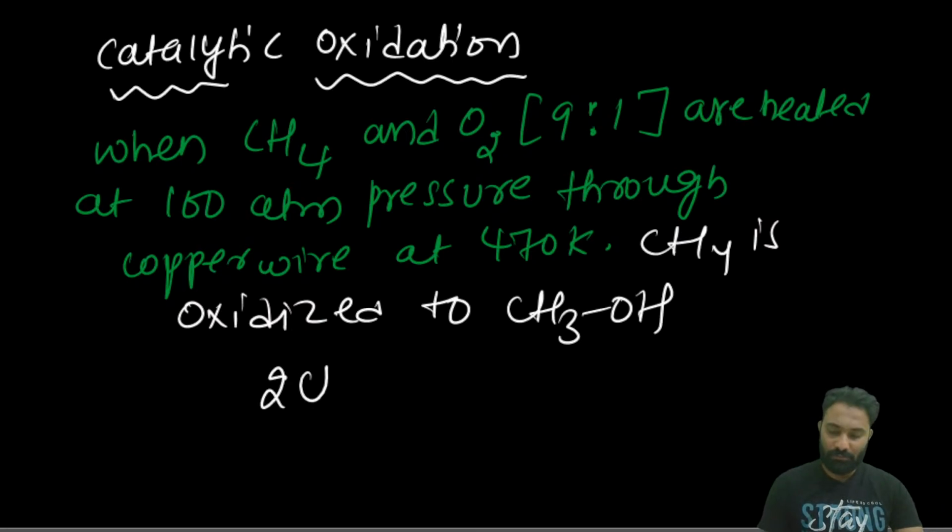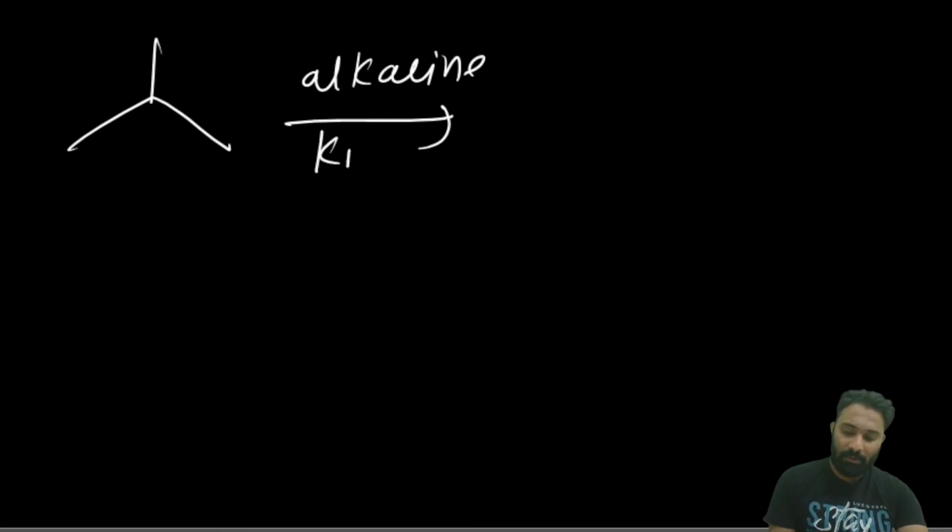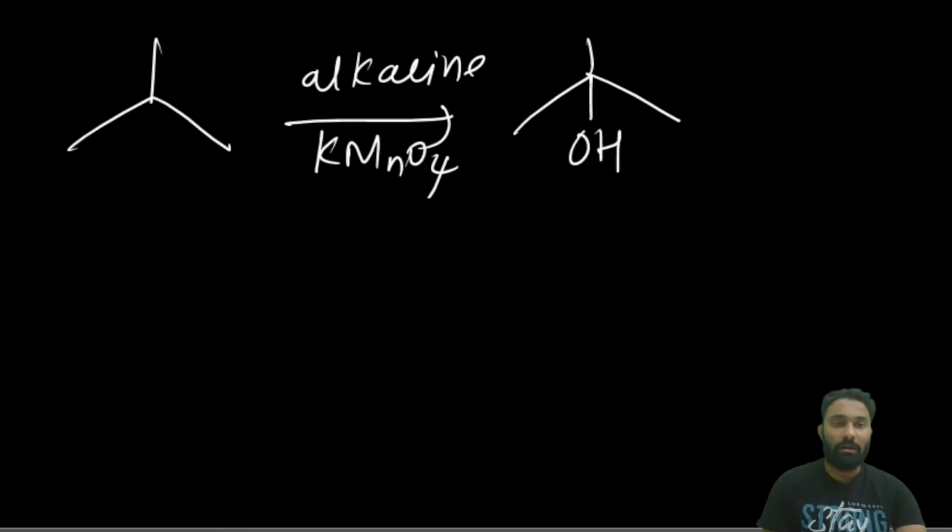Then 2 moles of CH4 in the presence of limited oxygen, what will it be converted into? It will be converted into CH3OH. Now if an alkane is given with alkaline KMnO4, for example 2-methyl propane upon alkaline KMnO4, we know alkaline KMnO4 is a strong oxidizing agent. What will it convert into? A 3-degree alcohol, because it takes one hydrogen and is converted into the alcohol.